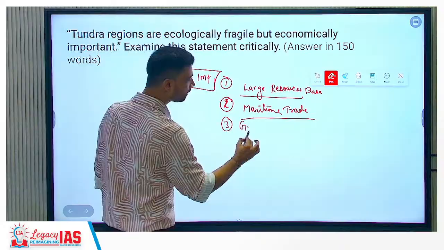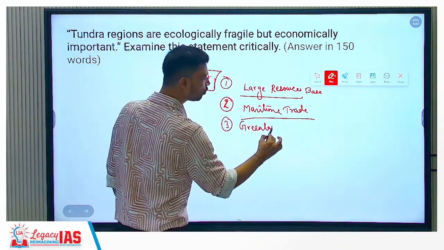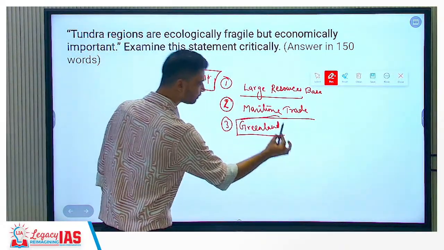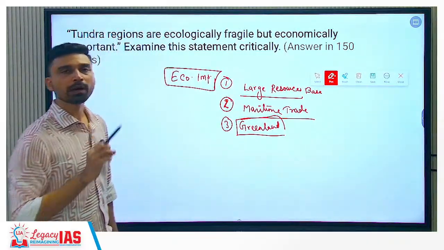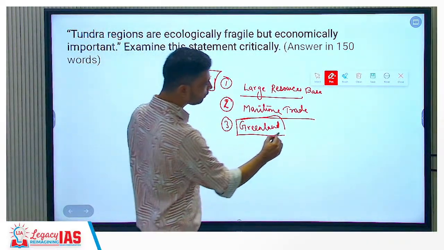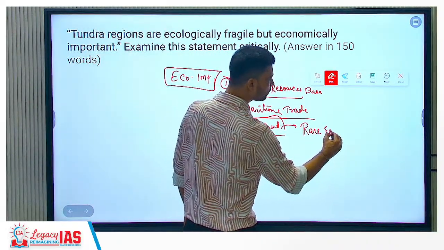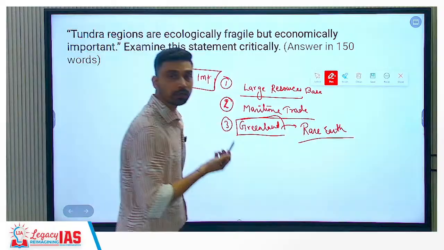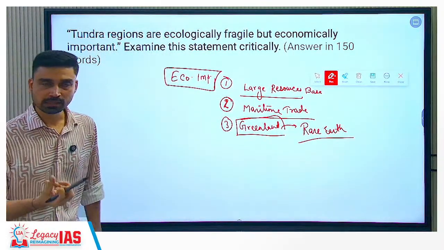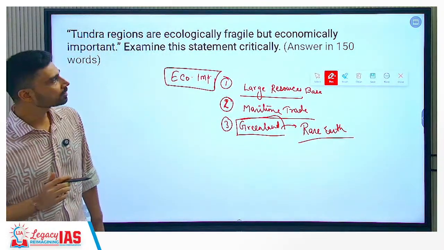Third, Greenland you can bring here. It was in the news also because of Trump. Trump was claiming the entire Greenland to be part of its own territory. So what kind of significance does Greenland have? We know that today we are largely talking about the reserves of rare earths. So rare earth reserves, apart from oil and gas resources, we also have rare earth reserves as such.